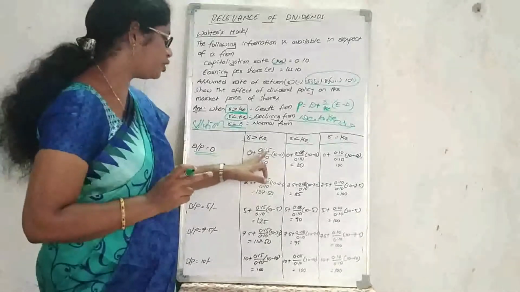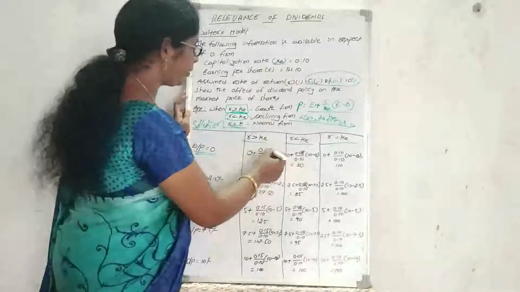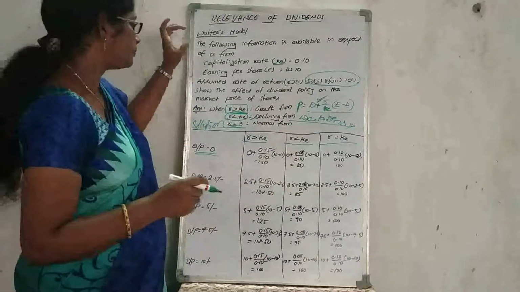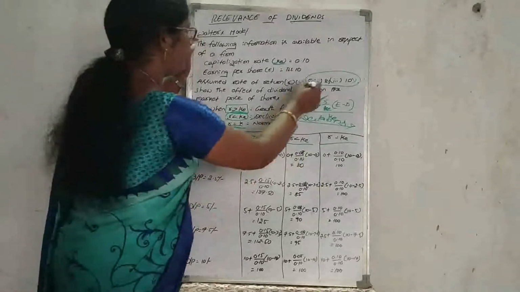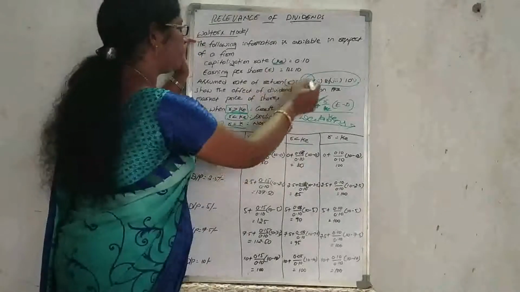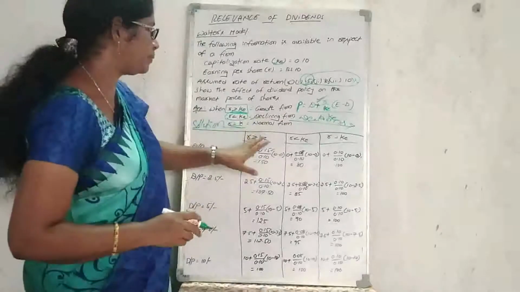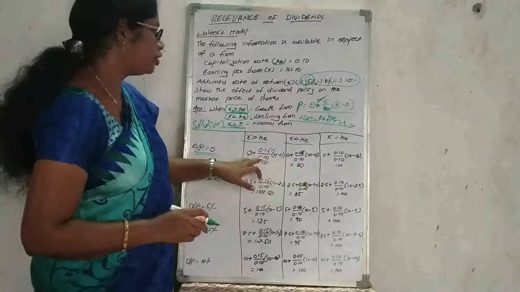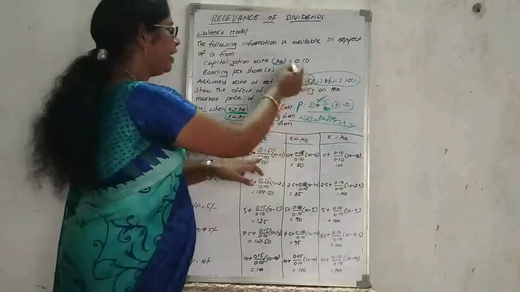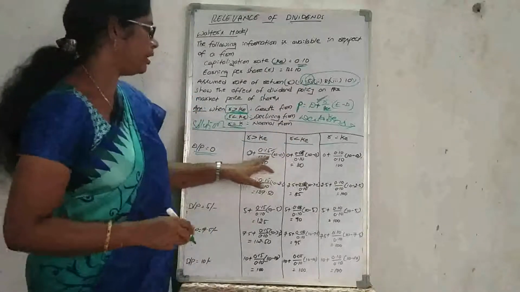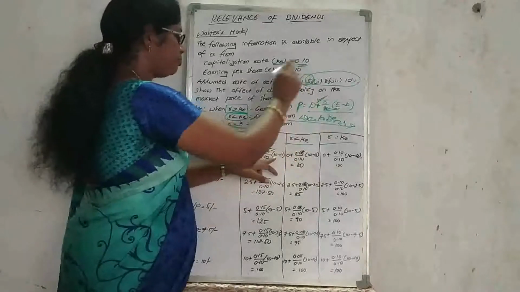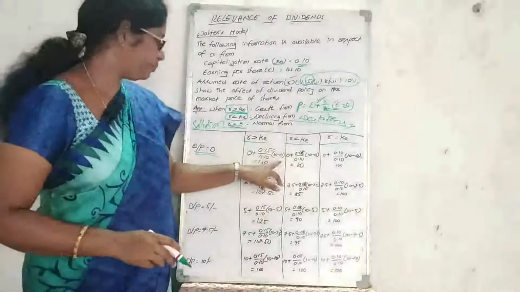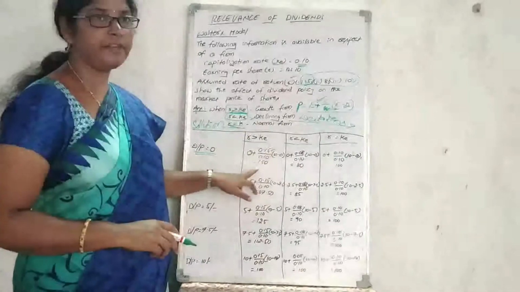0 plus 0.15. What is the 0.15? Our required rate of return is 0.15. Here we are assuming the rate of return of 15% in the first position. 0.15 divided by 0.10, the KE value, into earning per share 10 rupees, and there is no dividend declared here. The value will be 150 rupees.